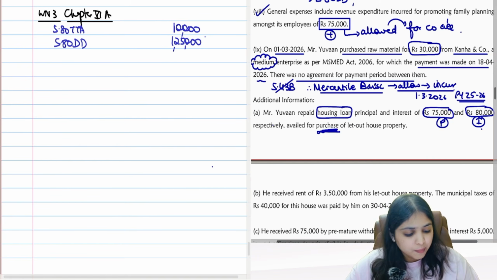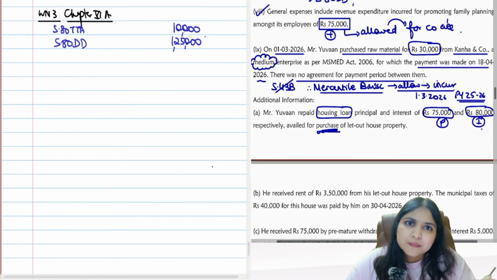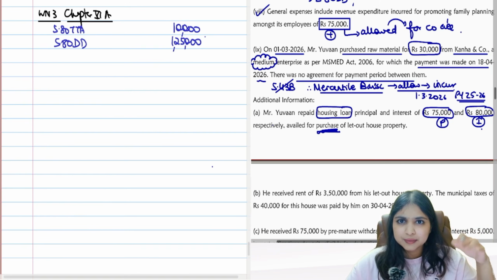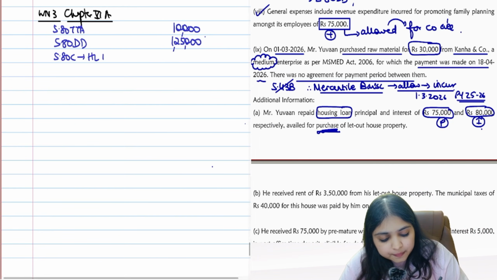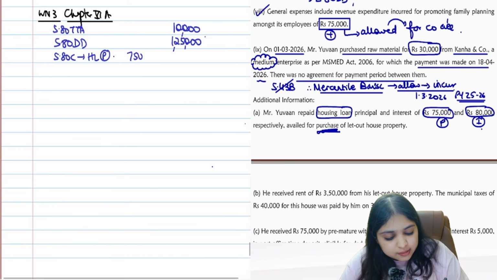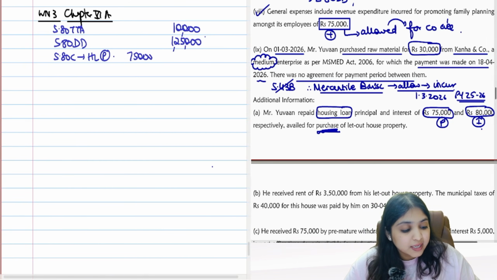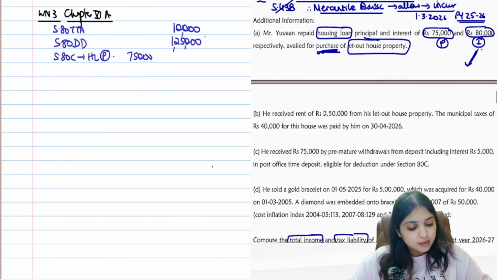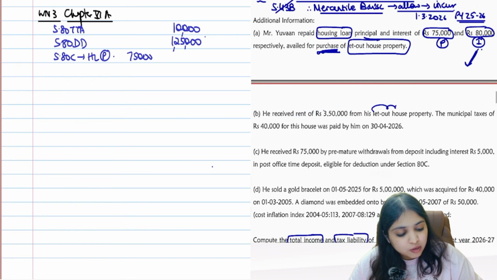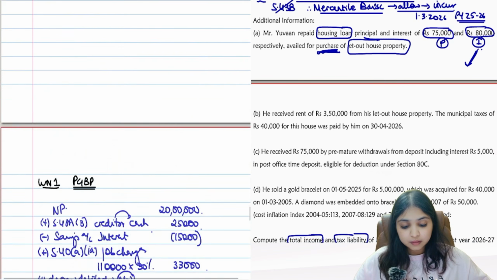I'll assume it is a residential property. They did not say who the lender is over here. I'll assume lender is bank, housing finance company, employer, central government. That list which is given in ATC, I'll assume those conditions are fulfilled. So housing loan principal repayment, I'll put it under ATC, amount is 75,000. Okay. What about interest, guys? Keep in mind, assessee is having let out property. So when I do let out property calculation, that time we will take this interest of 80,000. Okay. Then he received rent of 3,50,000 from his let out property. Municipal tax of 40,000 for this house was paid by him on 30th April 26. Let's begin. Which head of income?